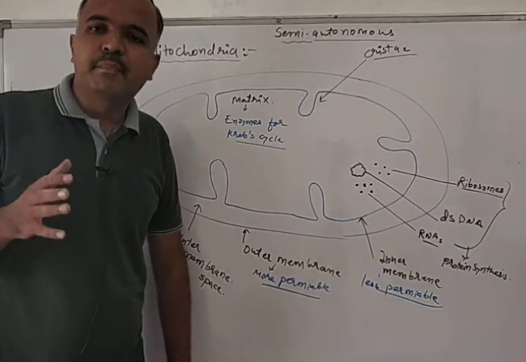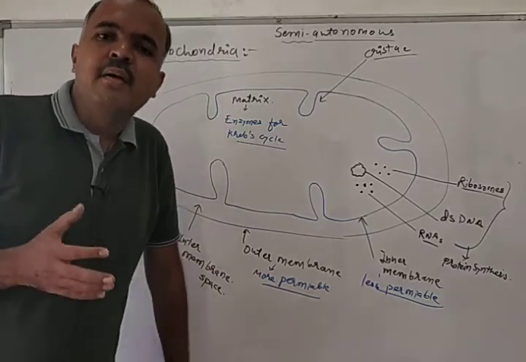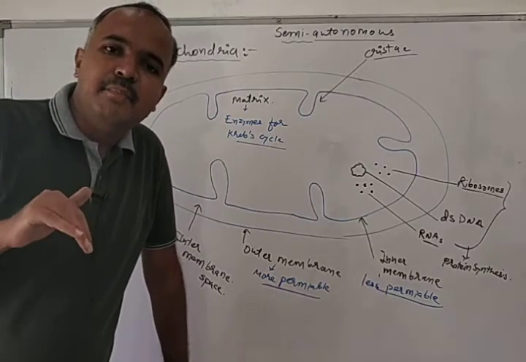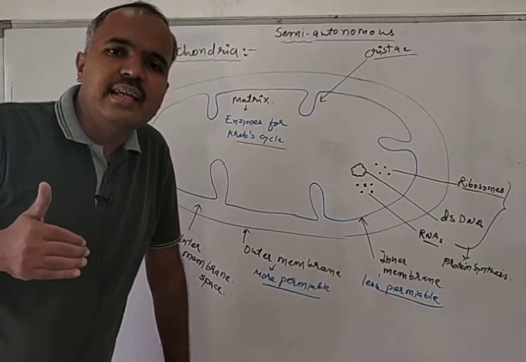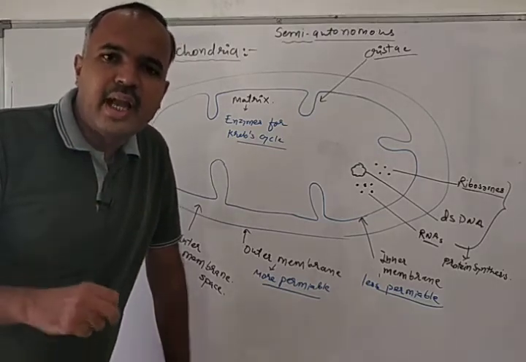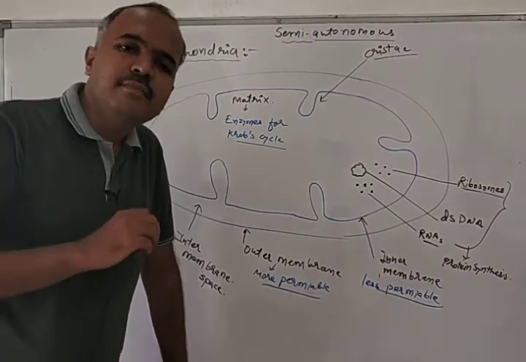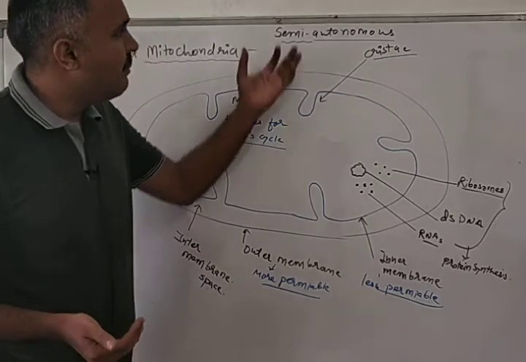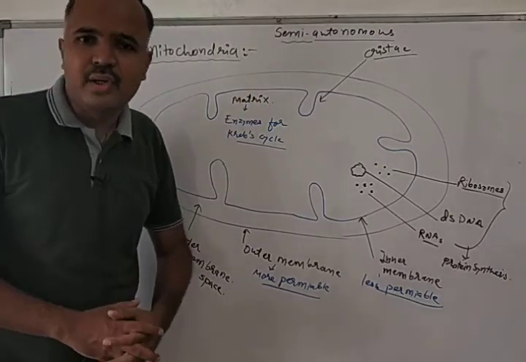Because some of the protein will be synthesized by mitochondria itself, whereas for some of the protein mitochondria is dependent on the nucleus. So that's why mitochondria is known as semi-autonomous.